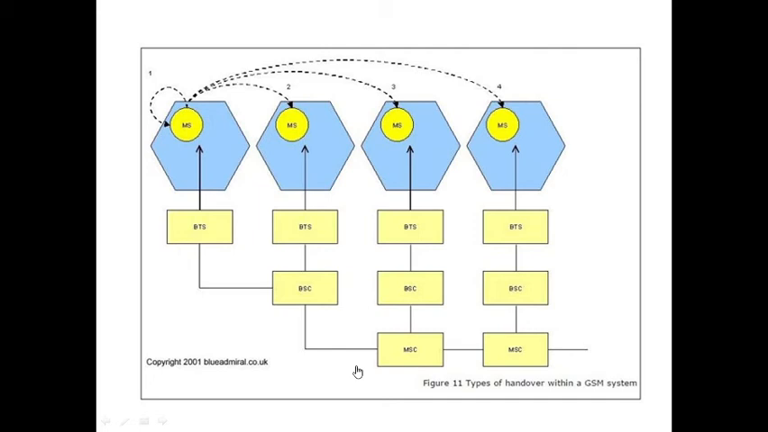Now here, handover is performed between two BSCs and one MSC. From the first radio cell to the third radio cell, handover is performed between two BSCs and one MSC. Now this MSC handles the mobile station. This MSC handles the third radio cell. This mobile station is under the control of the MSC. This is the third type of handover.